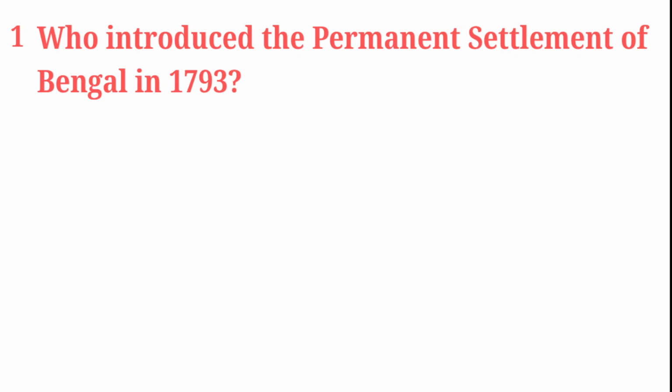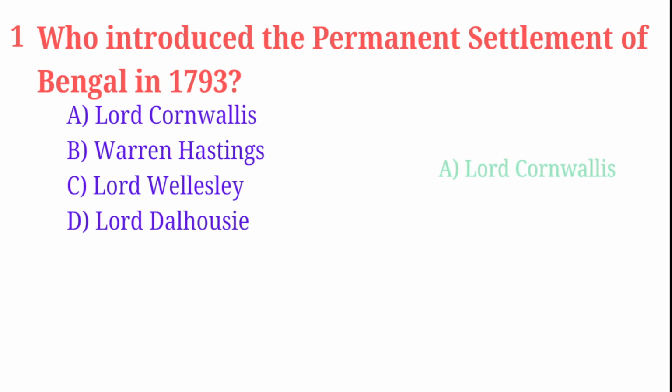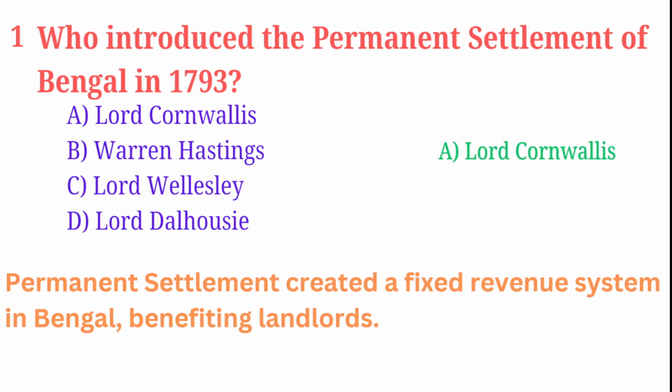First question is, who introduced the Permanent Settlement of Bengal in 1793? Options are Lord Cornwallis, Warren Hastings, Lord Wellesley, Lord Dalhousie. Correct answer is Lord Cornwallis. The Permanent Settlement created a fixed revenue system in Bengal, benefiting landlords.